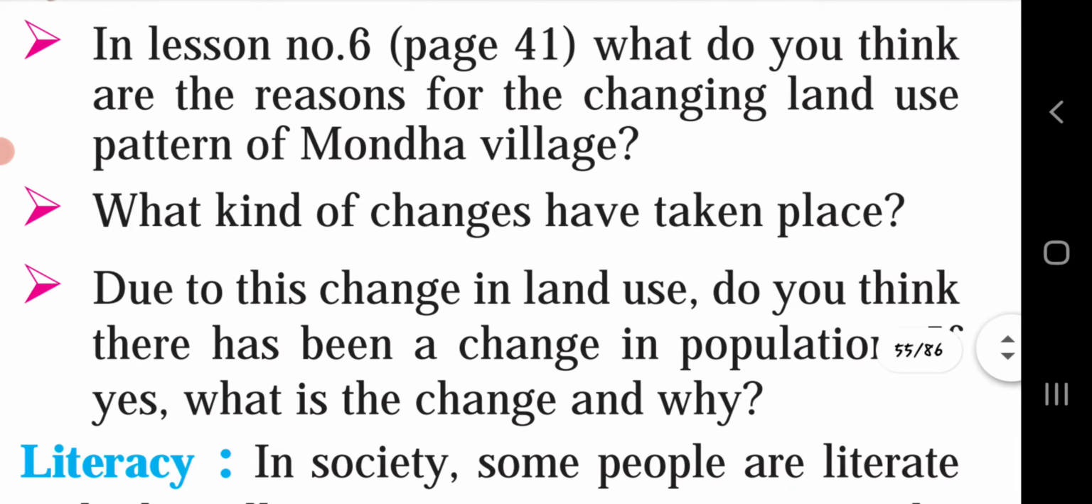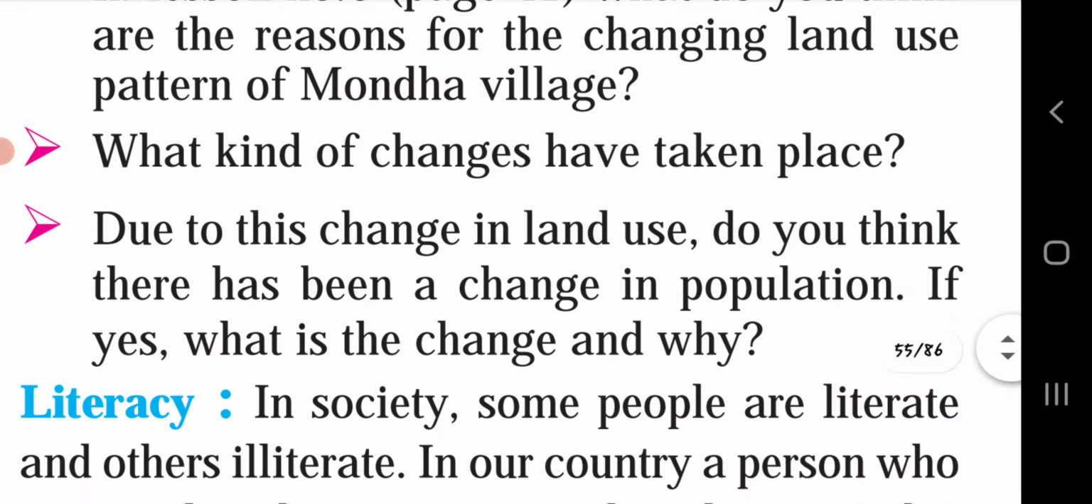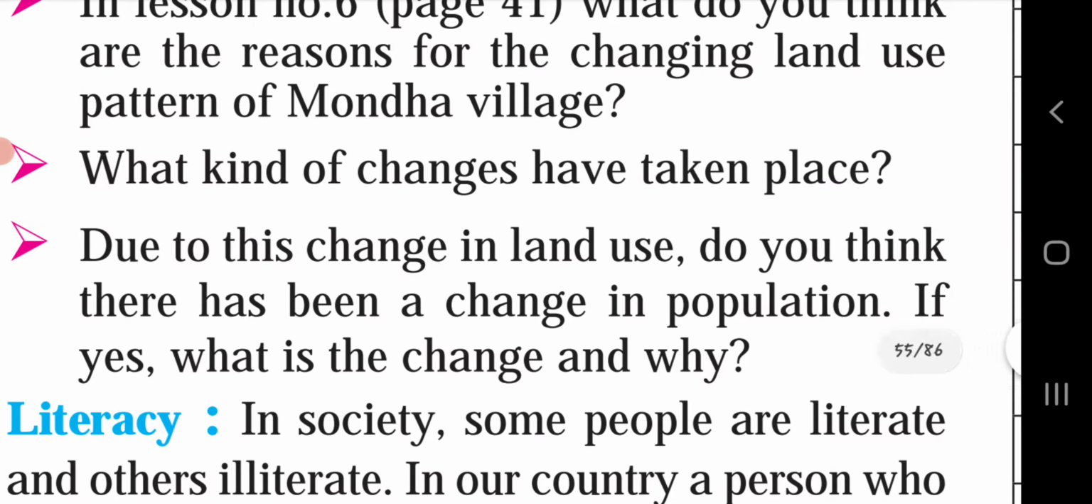What kind of change has taken place? If you go to chapter number 6, the picture they had given on page number 41, according to it, the change that can be seen in the Mondha village is that the agricultural land has reduced and has given way for the development of houses in its place. Due to this change in land use, do you think there has been a change in population? If yes, what is the change and why?